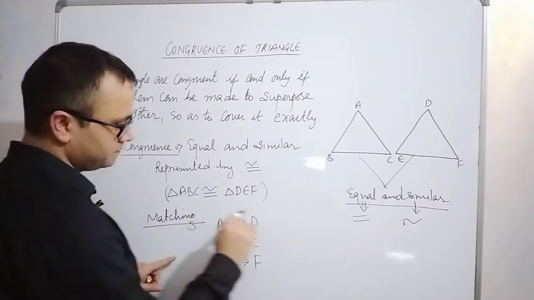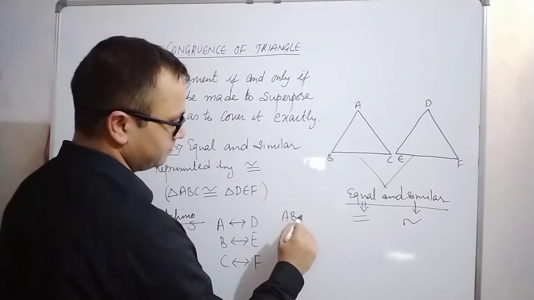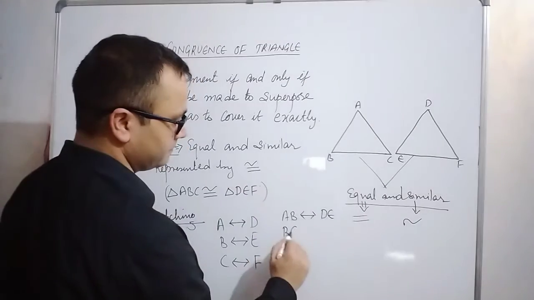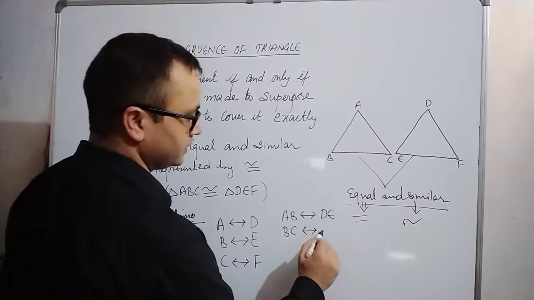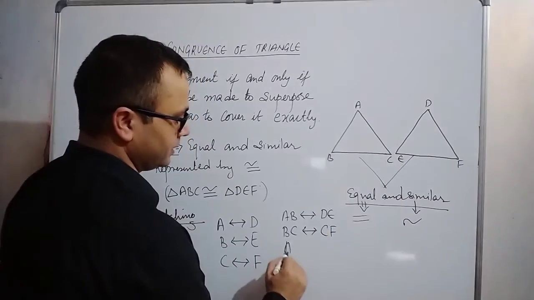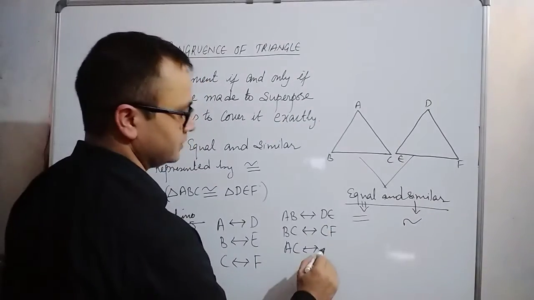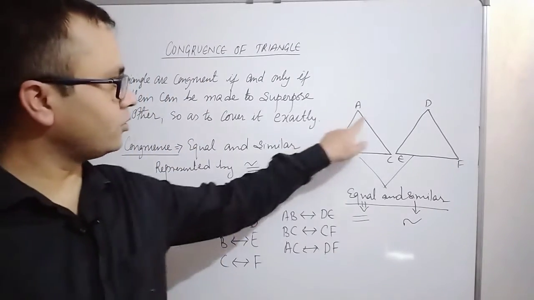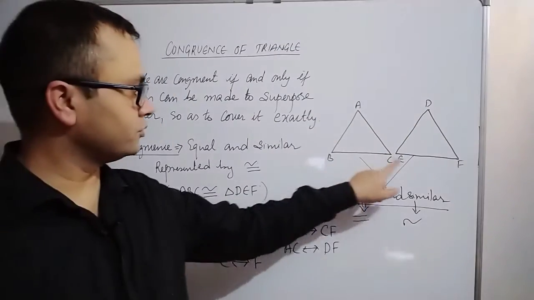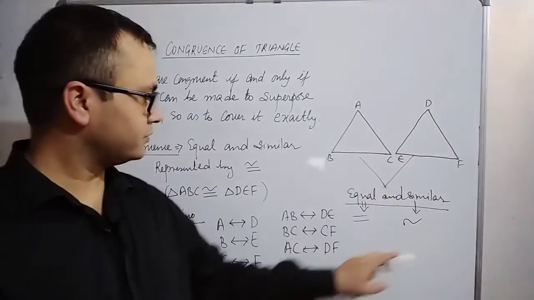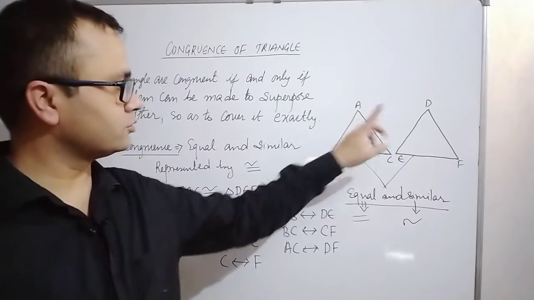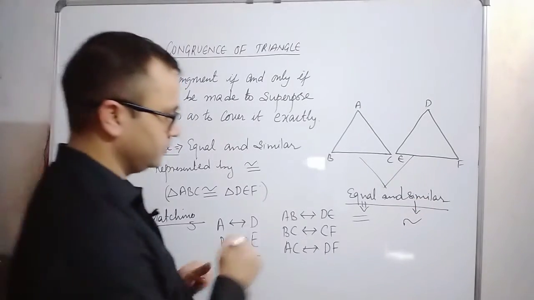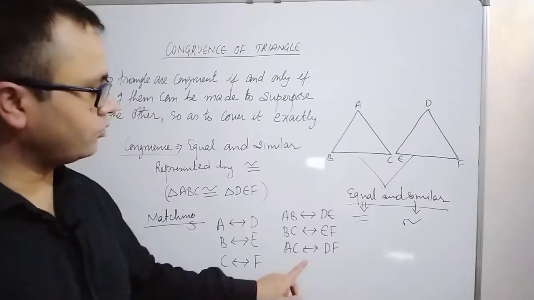For side matching, AB matches with DE, BC matches with EF, AC matches with DF. Means angle A equals angle D, angle B equals angle E, angle C equals angle F, AB equals DE, BC equals EF, and AC equals DF.